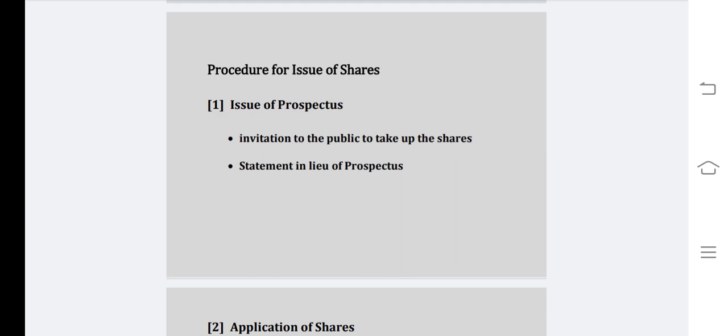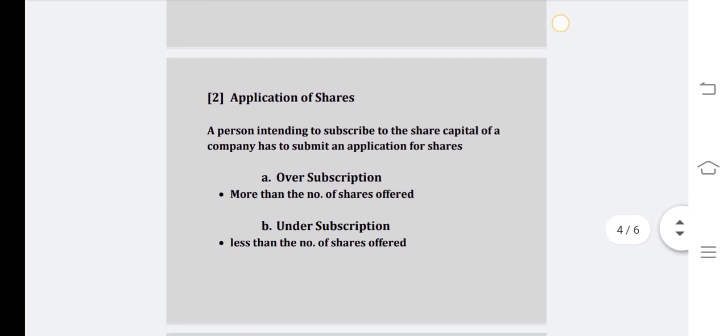The prospectus contains relevant information like names of the directors, name of the company, registered address, the terms of issue, etc. It also mentions the opening date of the subscription list, the amount payable on application and allotment, and the earliest closing date of the subscription list. So this is about the prospectus and issue of prospectus.